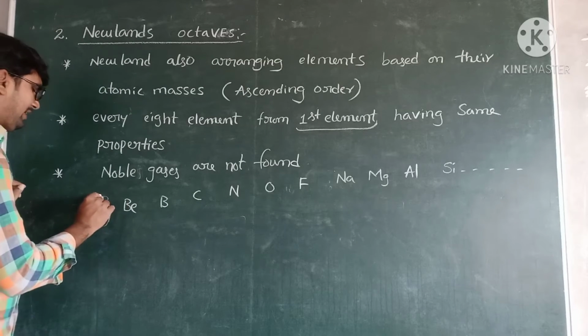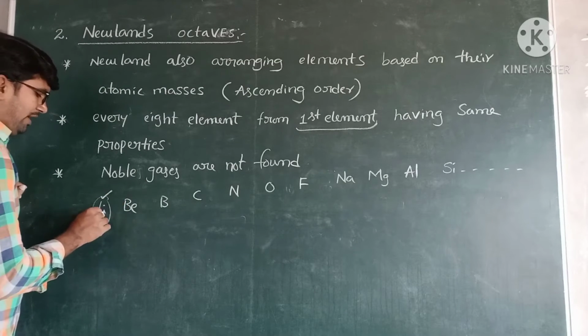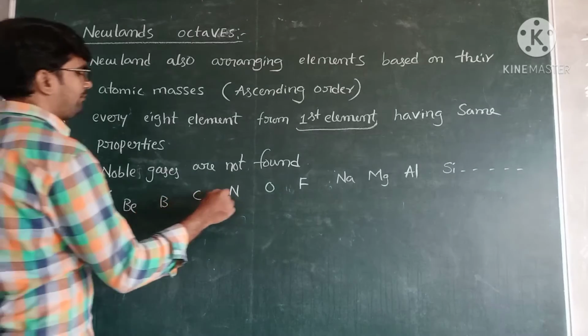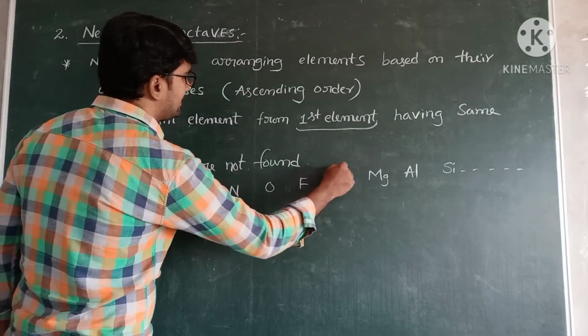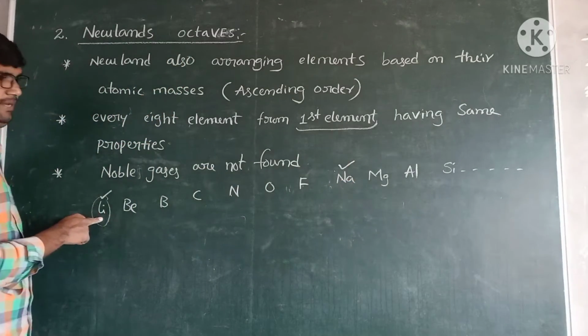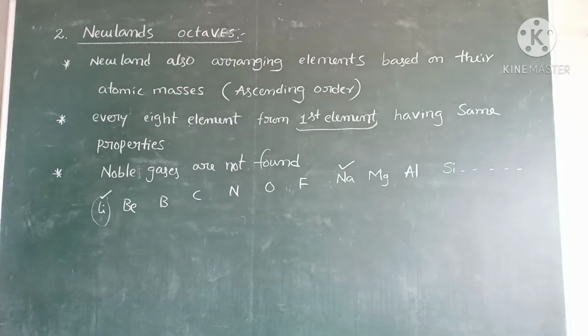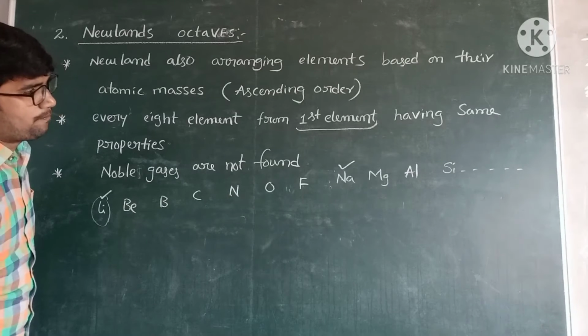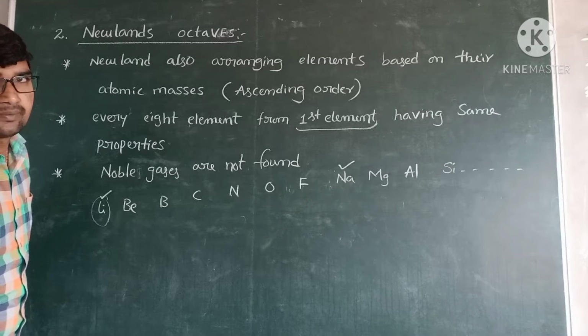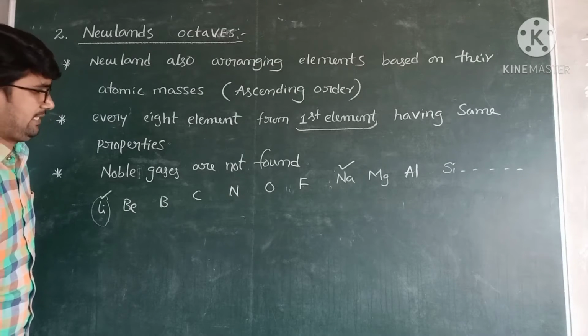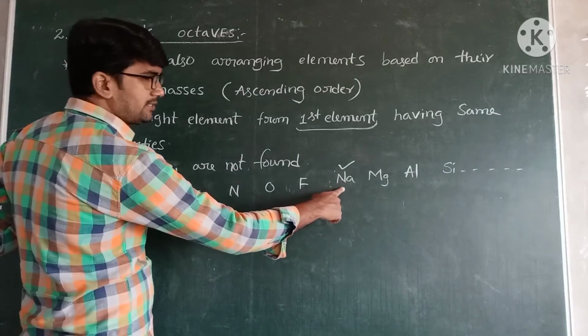For example, if you take lithium as the first one: 1, 2, 3, 4, 5, 6, 7, 8. This eighth element and the first element, these two elements have the same properties. These two are metals, malleable, ductile, sonorous in nature.